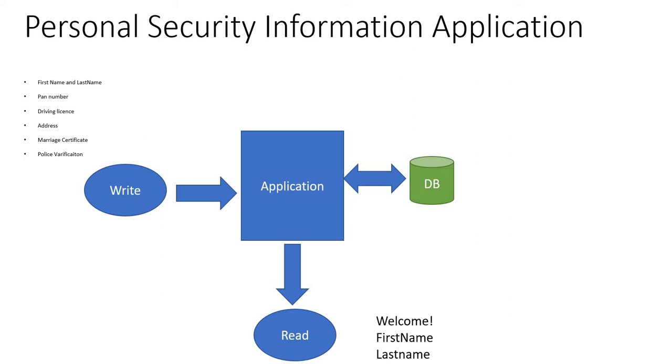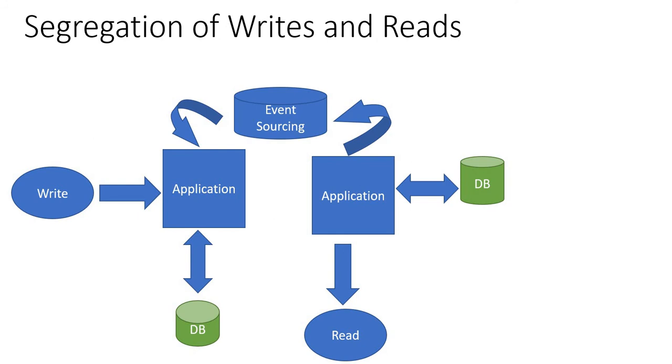In this kind of situation, it is better to have the CQRS pattern, where we segregate writes and reads from the application. Here you can see that whenever a write is happening into the database, the application is split into two, one for writing and one for reading. This way we segregate the reads and writes.